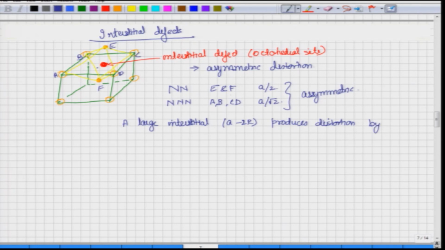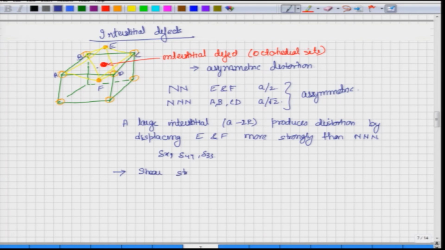Now, it will first displace the nearest atoms, which are E and F, more strongly than A, B, C, D, which are the next nearest neighbors. In fact, you can calculate what would be delta XX, delta YY, delta ZZ. But what is more important is that because of this asymmetry, it creates a shear strain.